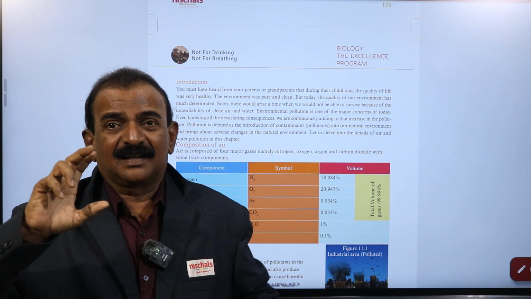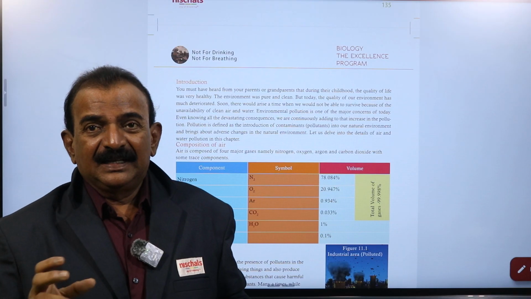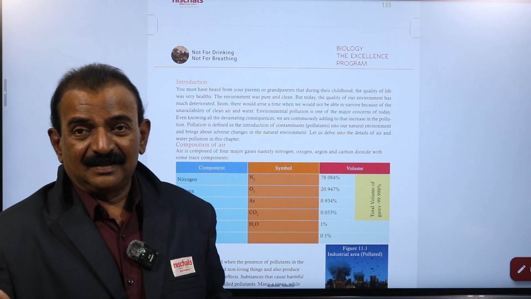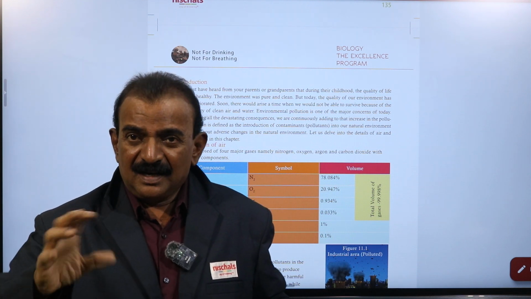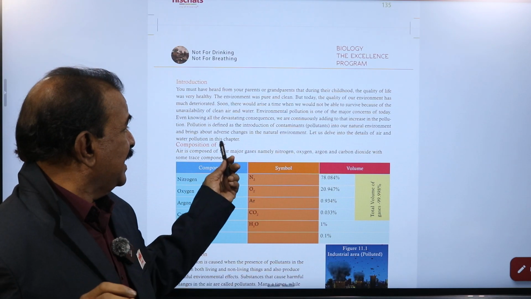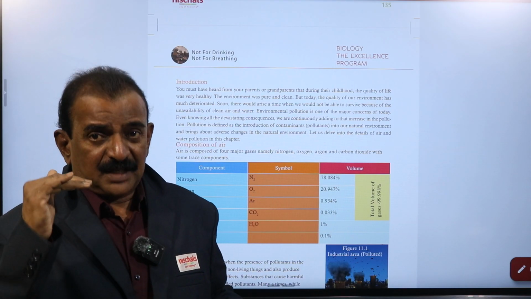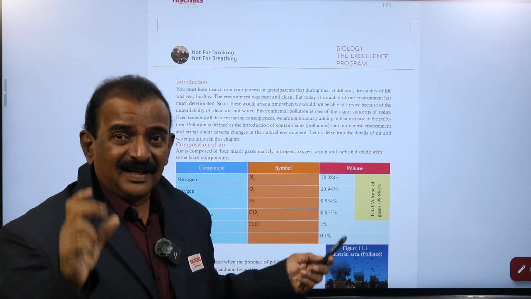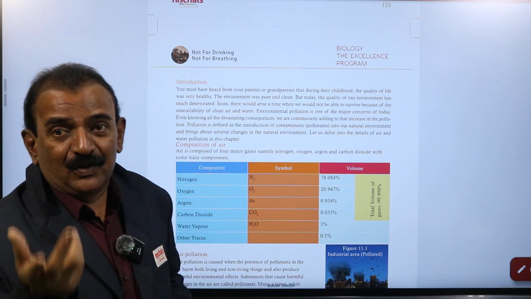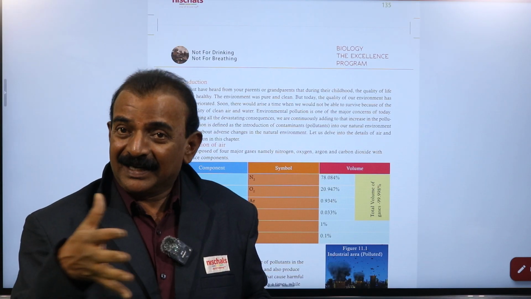That is called pollution. It means the release or introduction of pollutants into the natural environment, causing great damage and bringing adverse changes in the natural surroundings. Now let us delve into the details of air and water pollution.